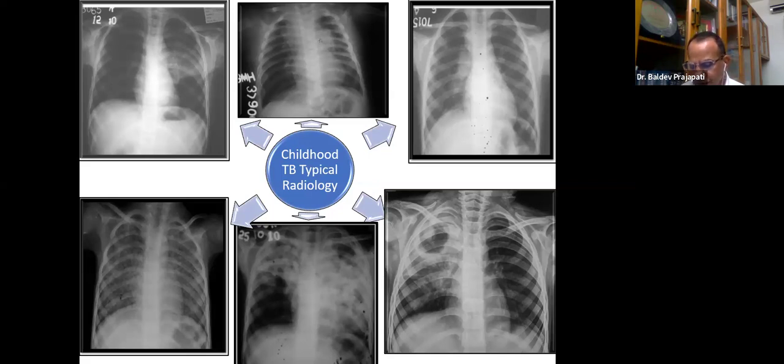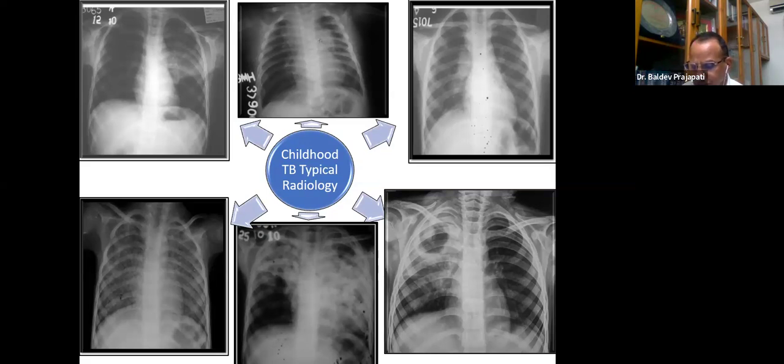Second, necrotic mediastinal lymphadenopathy. Lymphadenopathy can be due to tuberculosis, can be due to lymphoma, can be even due to histiocytosis. But if you go for the CT scan and the lymph node is showing necrotic lymphadenopathy, that is suggesting tuberculosis.